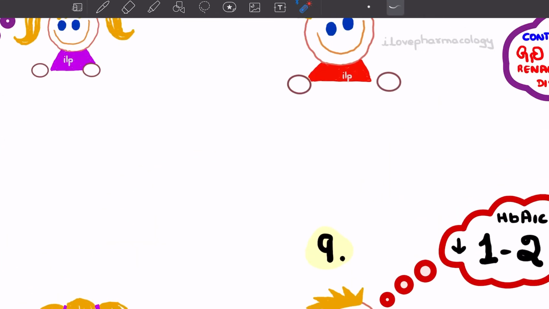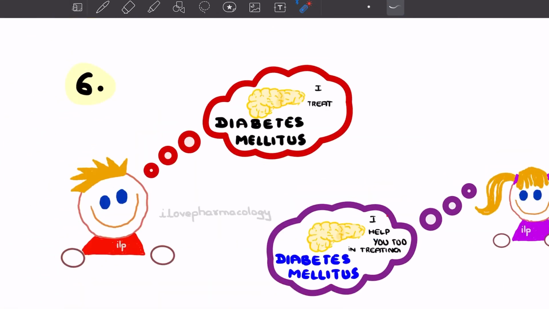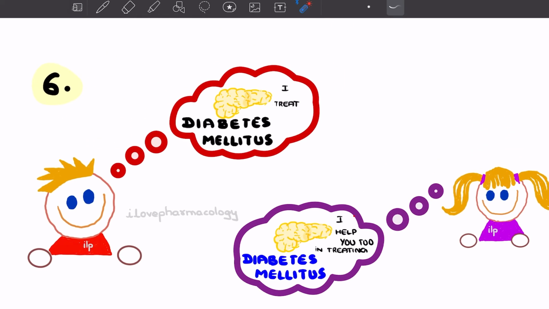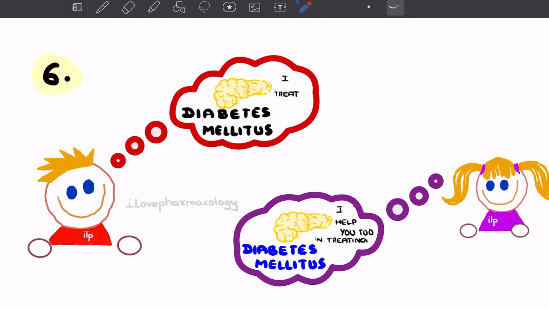Next, Metformin, after telling the advantages, says, I am used for the treatment of diabetes mellitus.